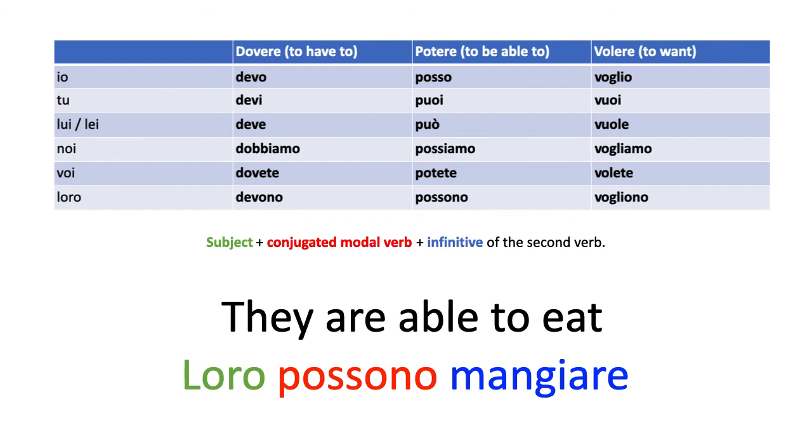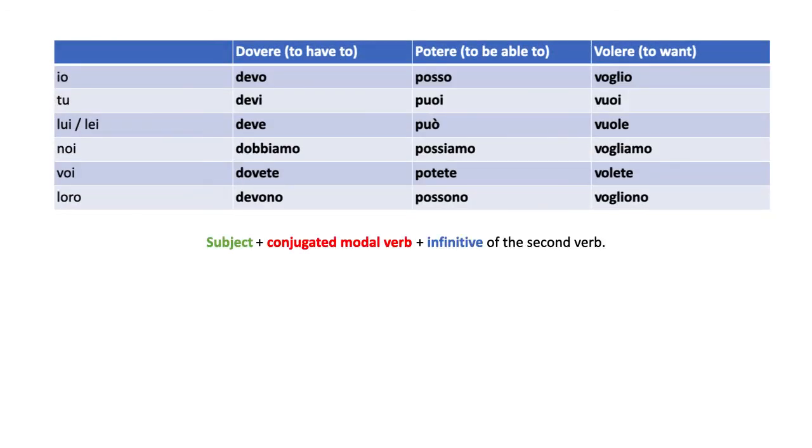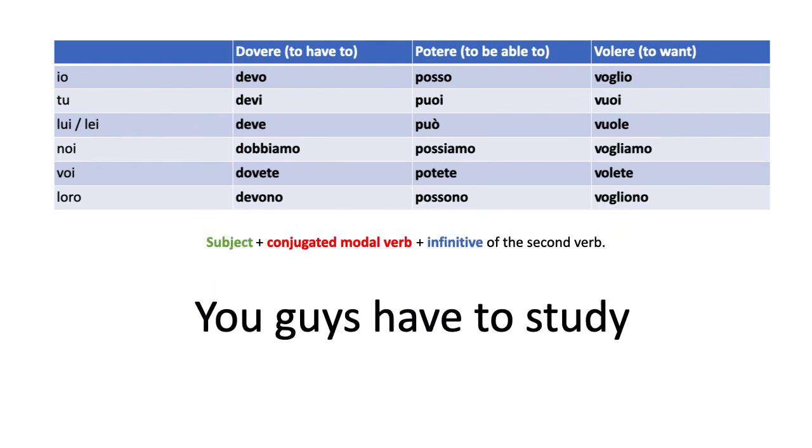Let's do one last example here, following that structure, right? Subject, followed by conjugated modal verb, and concluded with the infinitive of the second verb. Here's our table, here's our structure, and I want to say something that is actually very true. I want to say you guys have to study.